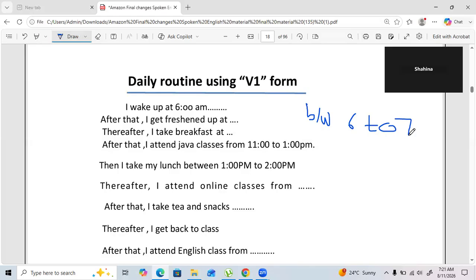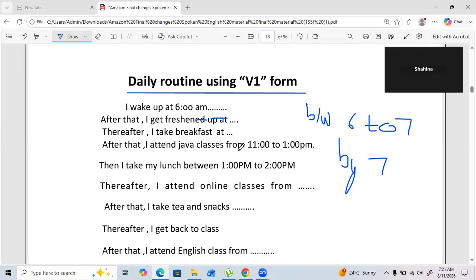If you wake up before 7, then you can say, I wake up by 7. Fine. After that, I freshen up. Whatever the time, if it is between, then go with that. Thereafter, I take breakfast, whatever the timing.